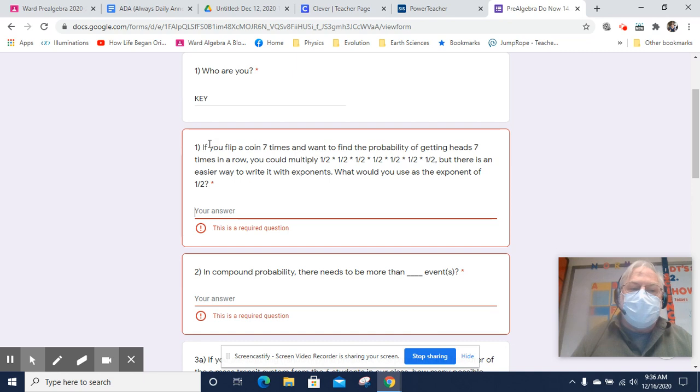So the first one is about flipping a coin. Now this is a compound probability. We're going to flip a coin 7 times. We're going to see if we get heads 7 times in a row.